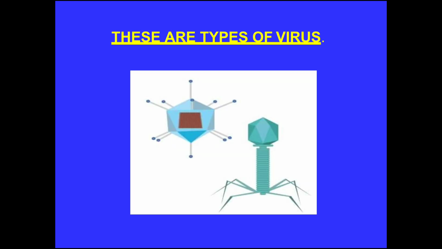Next are viruses. What are viruses? Viruses are the smallest microorganisms. They do not have a cellular structure like other microorganisms. They are so small that they cannot be seen by a light microscope. We need an electron microscope, which magnifies an object to more than 2 lakh times. So viruses are very small.